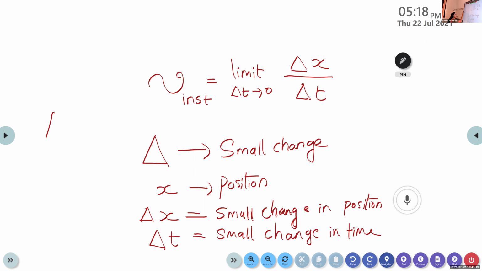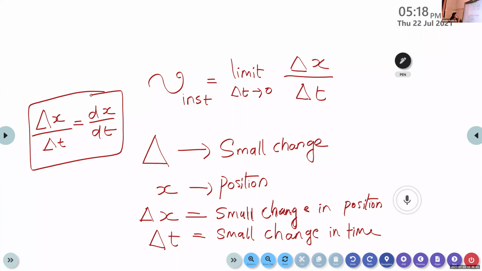Delta x by delta t can be represented as dx by dt. Delta x by delta t is also equivalent to dx by dt. This also represents a small change.